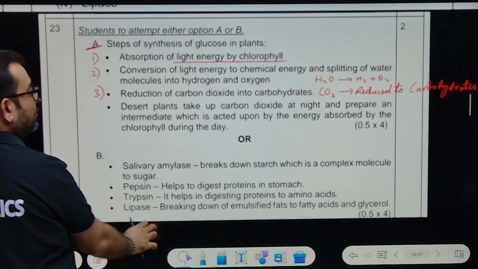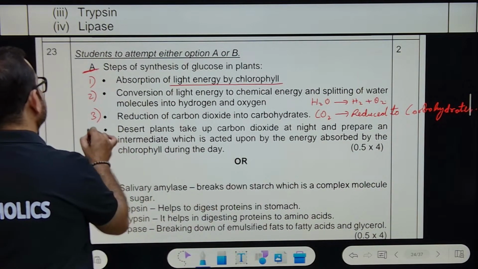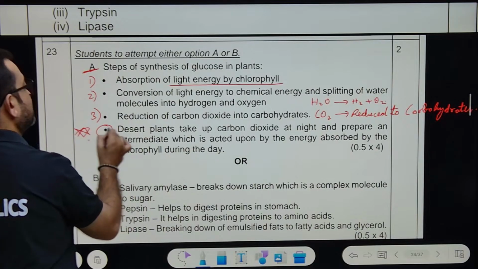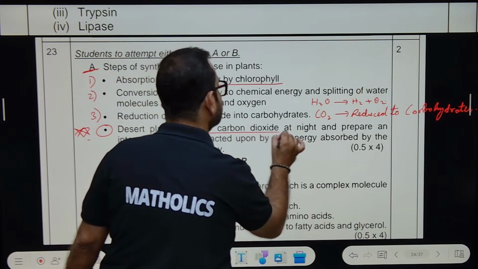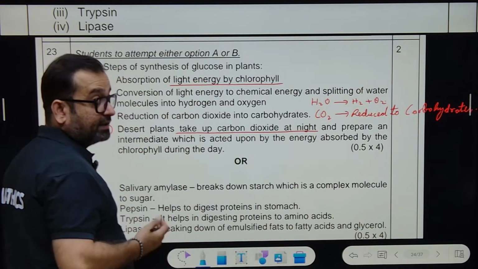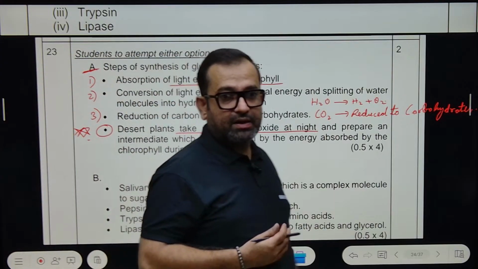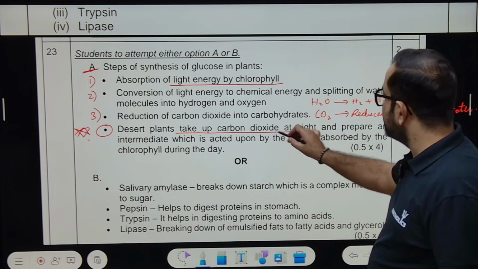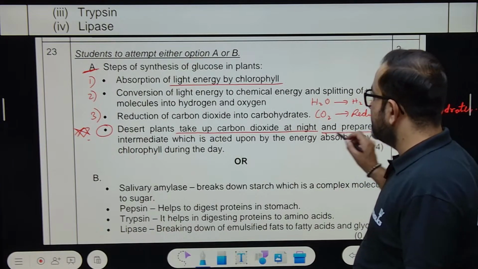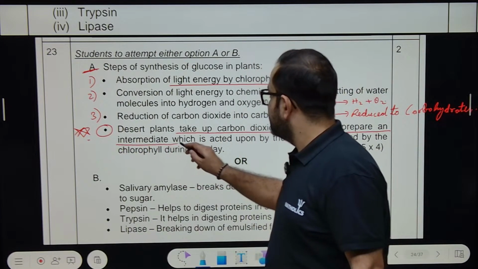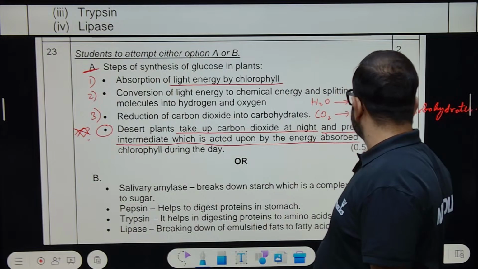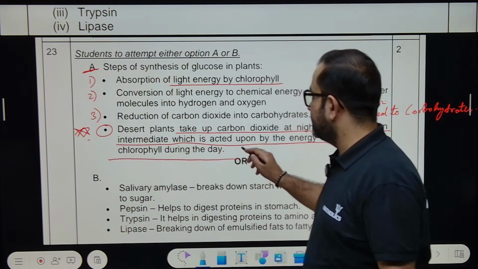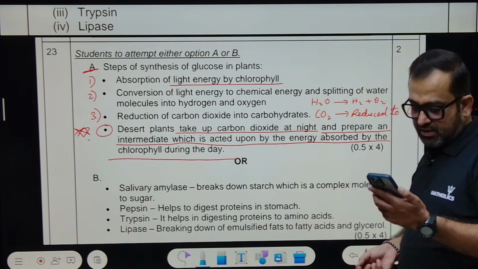In the night time, they do what? Desert plants take up carbon dioxide at night. We know that plants are actually making oxygen, but they take carbon dioxide at night and prepare an intermediate which is acted upon by the energy absorbed by the chlorophyll during the day. That's it. You have to just memorize this.